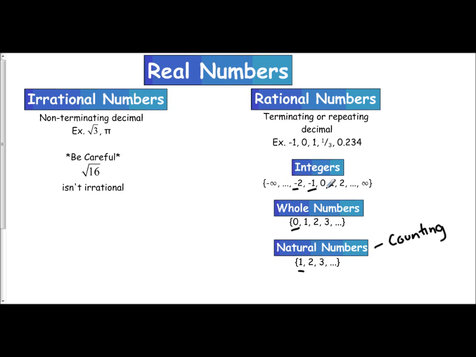And then if you go even further from there, we have to have these numbers all in between 1 and 2 and 3 and all these decimals that exist. And so that's where our rational numbers come in. The rational numbers are terminating or repeating decimals. They are numbers that can be written as a fraction, hence the word rational, the first 5 letters being ratio. So our rational numbers contain everything. Our sets evolved, and so rational numbers contain all the sets below.